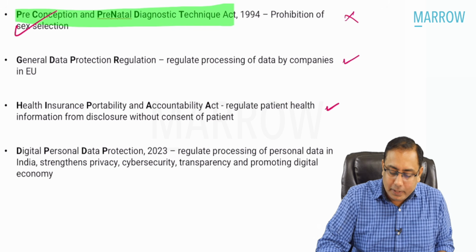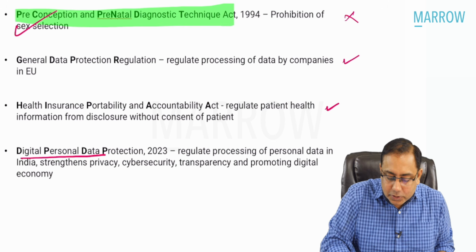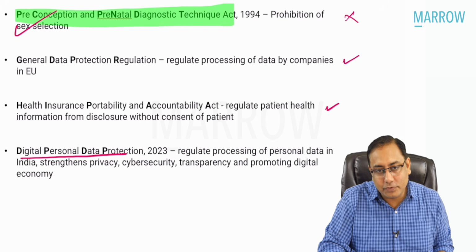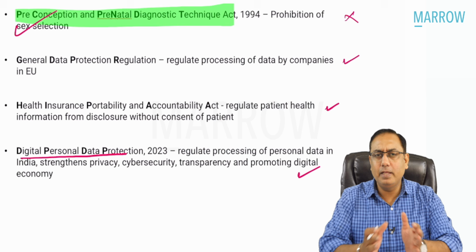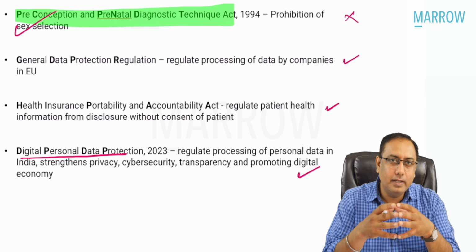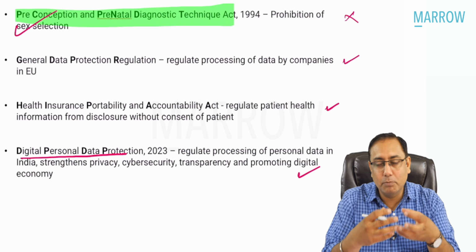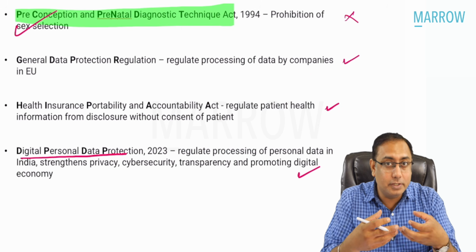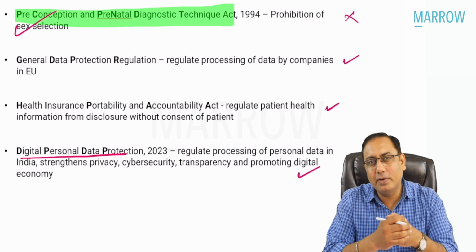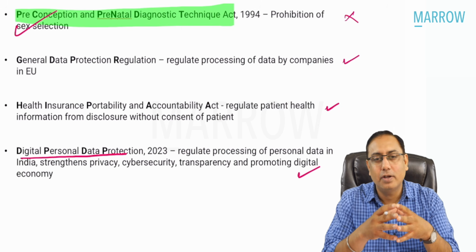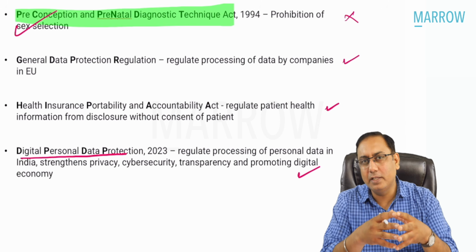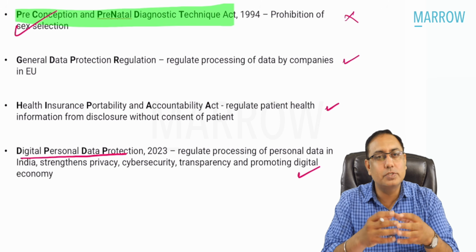And third is the DPDP, that is the Digital Personal Data Protection Act 2023 of India. It regulates any personal data, and it helps in having a more strengthened digital economy, and also to prevent any cyber security attacks or hacking, or for transparency in the system. It also includes the medical data.